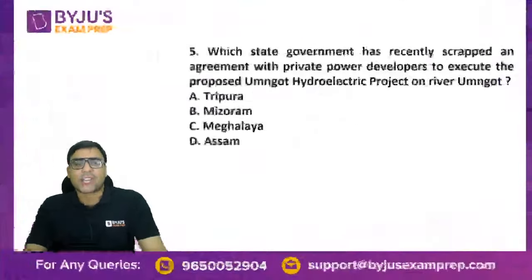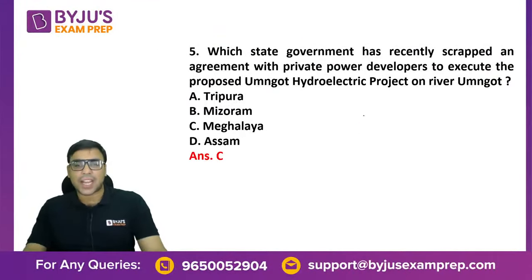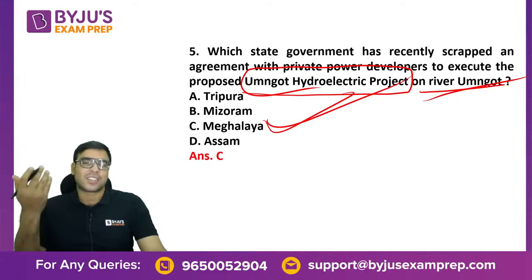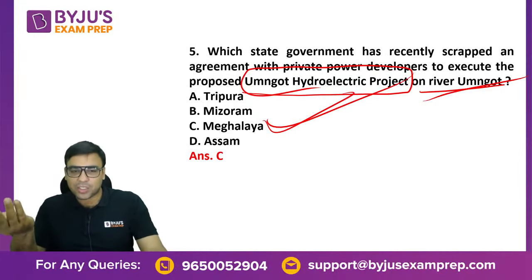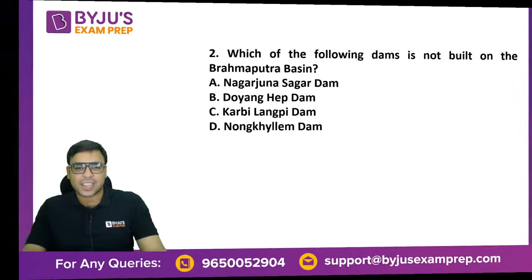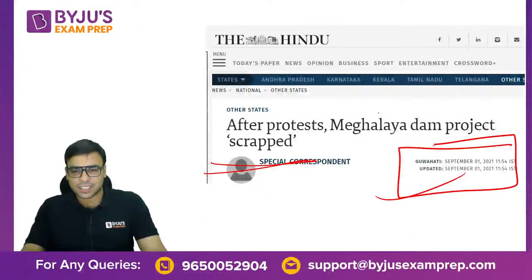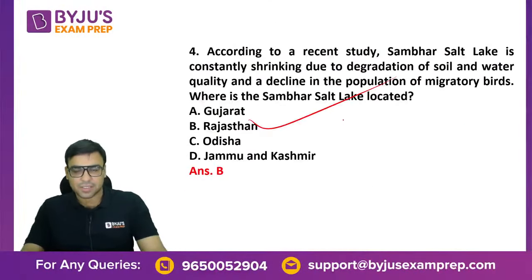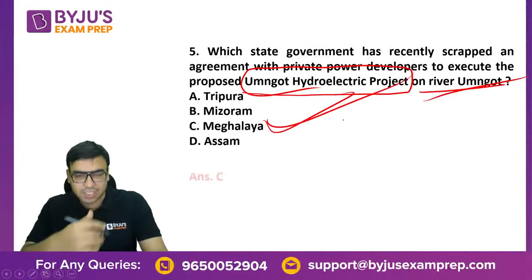Okay, the next one was which state government has recently scrapped agreement with private projects of Umnot hydroelectric power project. इसी पर पूरा बेस्ड क्वेश्चन ही था मेघालय का. मैंने आपको हेडलाइन भी दिखा दी, based on मेघालय and all. So that is why you should be aware of this. अगर आपको हेडलाइन पता होता you could have easily answered it, है ना. देखो मैंने दिखाया भी था इसीलिए हेडलाइन. This is मेघालय डैम प्रोजेक्ट, so just remember it. ठीक है, हाँ, yes, Wuller Lake fresh water, yes.